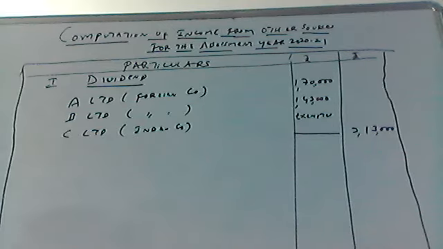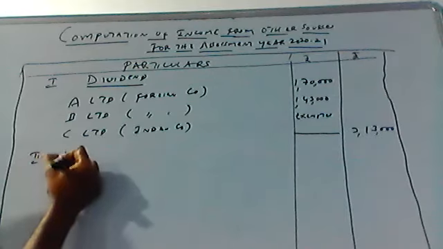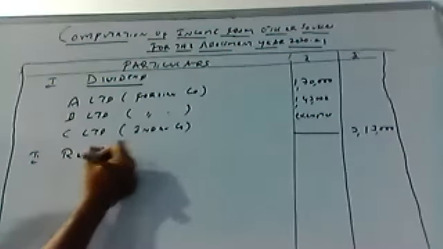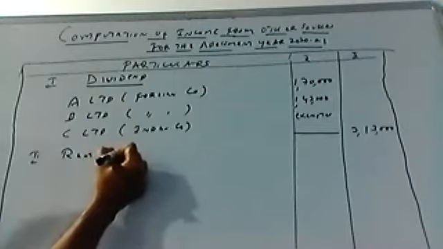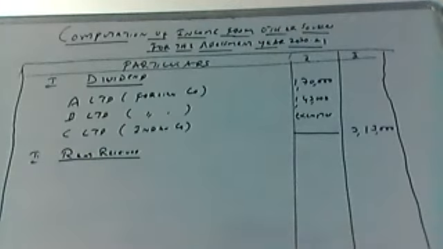Now, the second one, the rent part. The second part is rent received. Rent from letting a factory. You have given your factory on rent along with plant and machinery, 1,30,600.